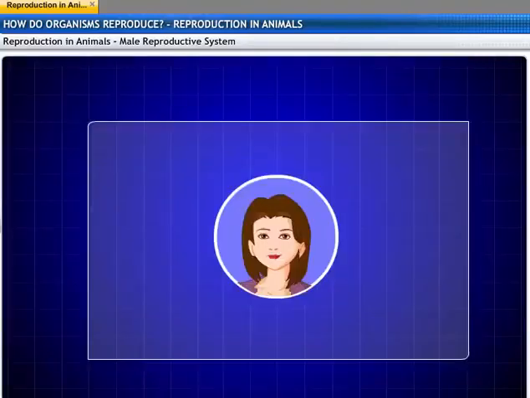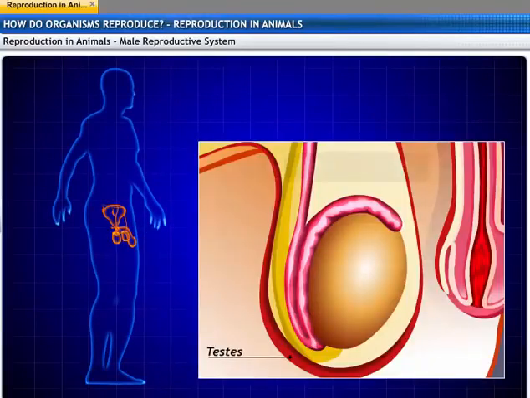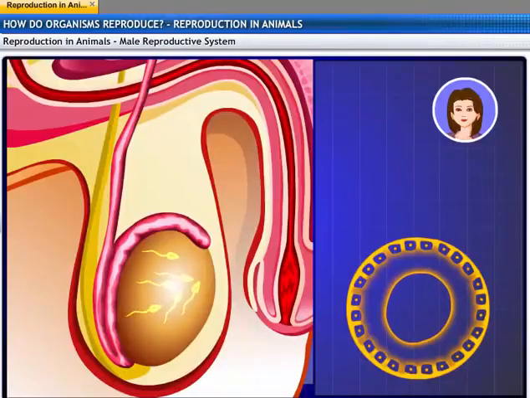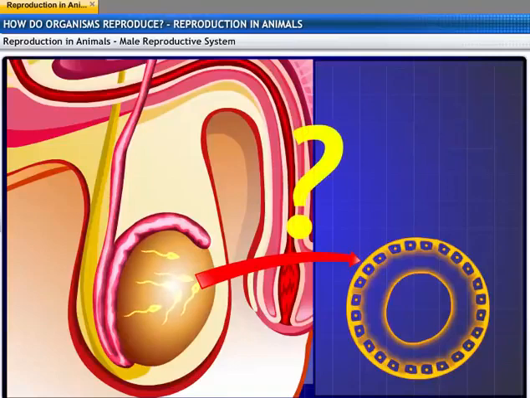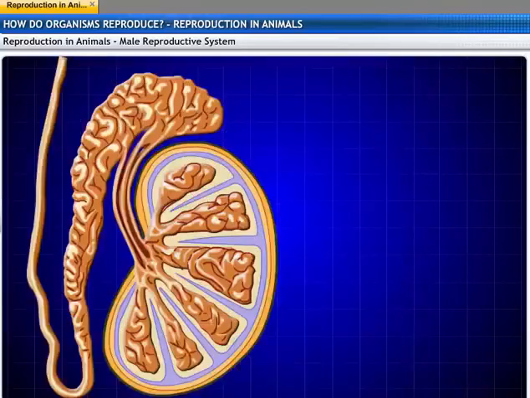But why does this formation happen outside the abdominal cavity? This is because the sperm formation requires a lower temperature than the normal body temperature. But the other obvious question is, how does sperm end up meeting the egg if they are placed somewhere below the abdominal cavity? Like I said earlier, there are a lot of organs in the reproductive system that help sperm to develop and later travel to meet the egg. Let me explain this in detail.